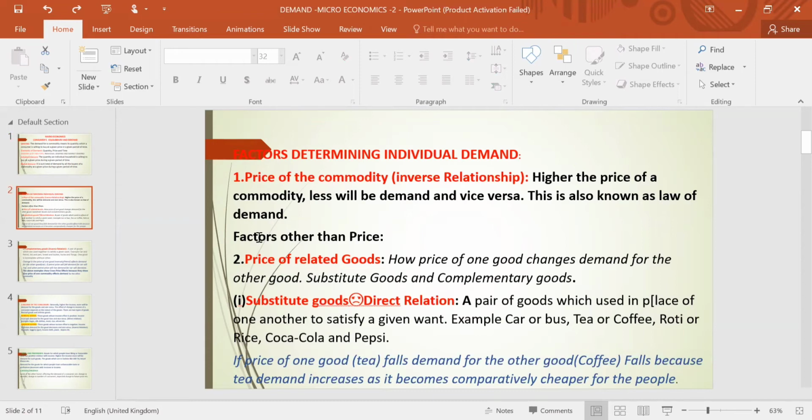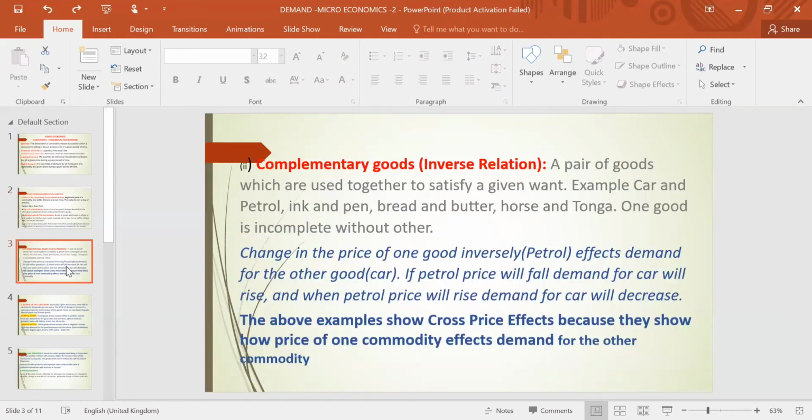So one good's price, and how the coffee price is affecting demand for tea, we are studying here, because these two goods are substitute goods. So there is direct relation. If price of coffee falls, demand for tea will fall. If price of coffee rises, demand for tea will rise. Price of coffee rising means coffee will become costlier. Some people will decrease consumption of coffee, or they will switch to tea. So if price of coffee increases, demand for tea will increase. So in this way, there is direct relation.